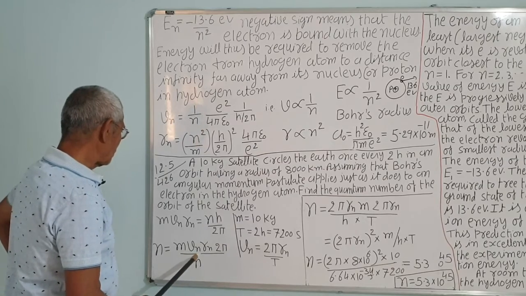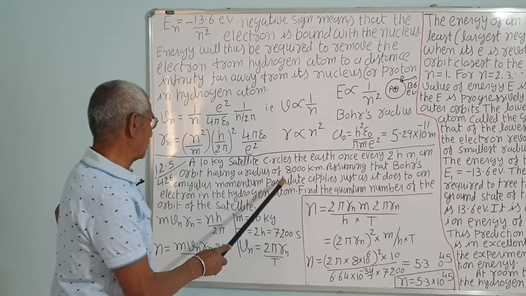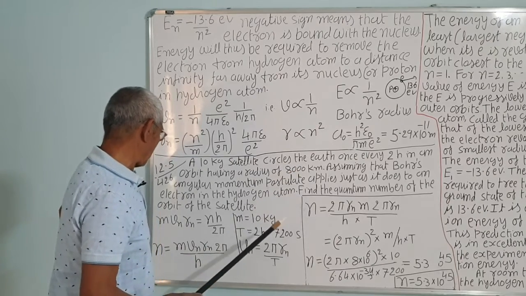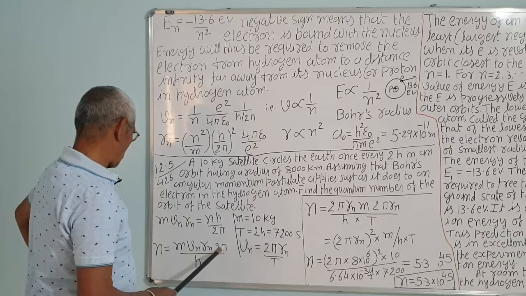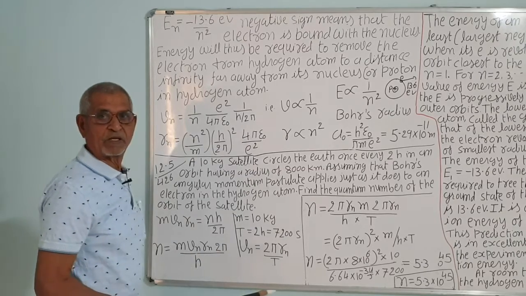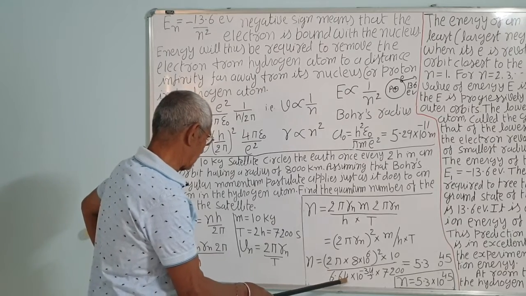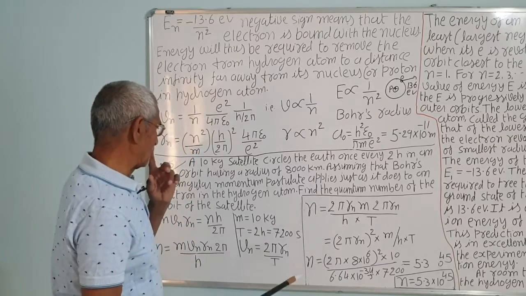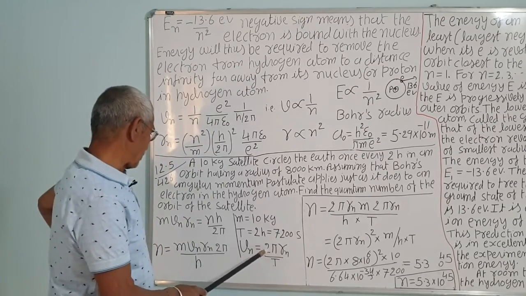Now the radius is given, 8,000 km, that is 8 into 10 raised to 6 meter. Mass is also given, 2 pi is constant, h is the Planck constant 6.63, or here it is given as 6.64. If it is given, you have to use that one. And velocity: velocity is equal to distance upon time.